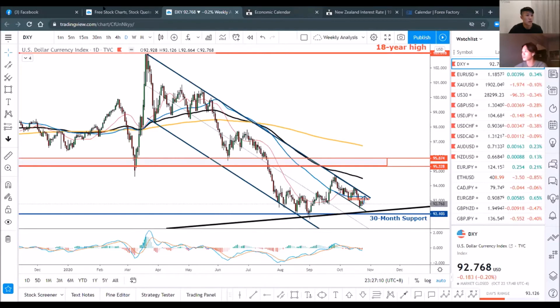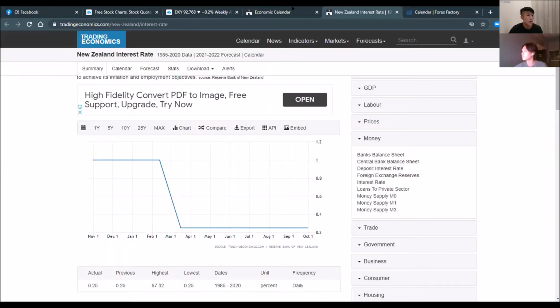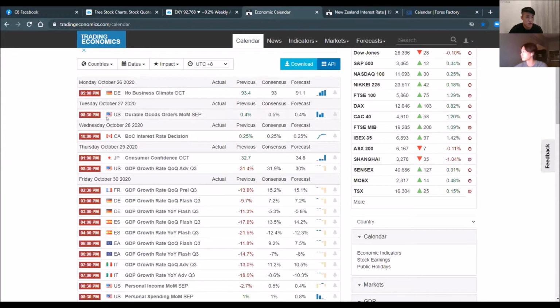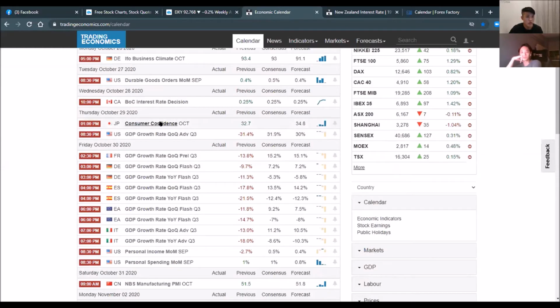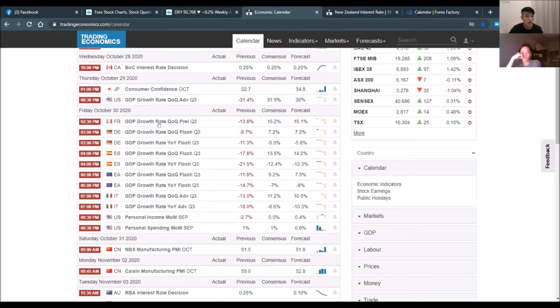So firstly, if we look at the economic calendar, on Monday there's the Germany business climate, Tuesday durable goods orders, then BOC interest rate decision on the 28th of October. So those who are trading Canadian dollar, make sure to take note of this. Consumer confidence for Japan, and then we have the GDP growth rates for the US, very important data. And of course, the GDP growth rate for the Eurozone. These are some of the most important ones, but a few were not shown right here in Trading Economics.